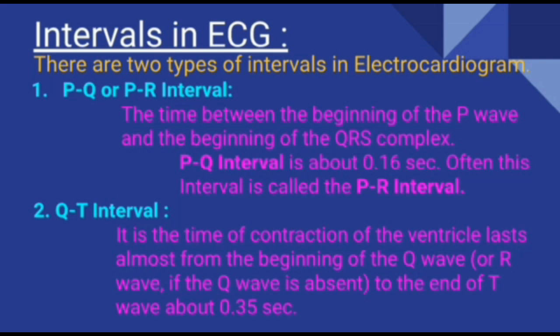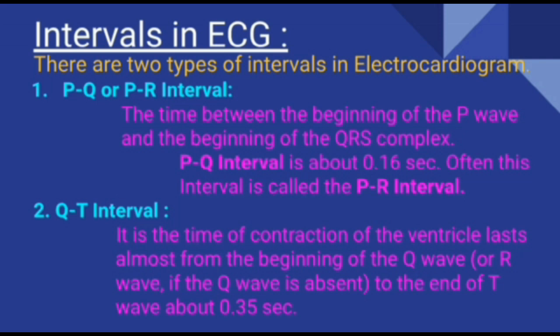Let's know the next one, QT interval. It is the time of contraction of ventricle, which lasts almost from the beginning of the Q wave to the end of the T wave.